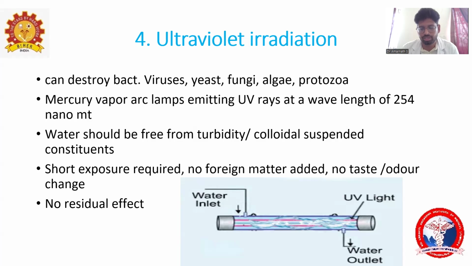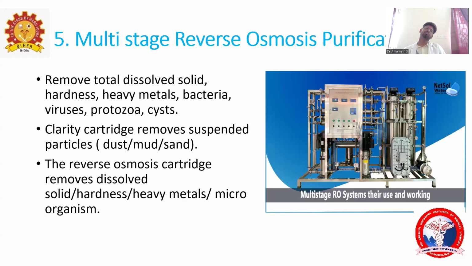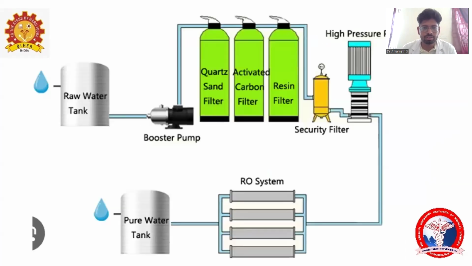The last one is multi-stage reverse osmosis purification. What's this? RO water. We are using this RO water, right? It removes total dissolved solids, hardness, heavy metals, bacteria, and viruses. This is where the reverse osmosis process takes place. Raw water goes into the pre-filters, then to the reverse osmosis system, then it comes to the pure water tank. This is the process.